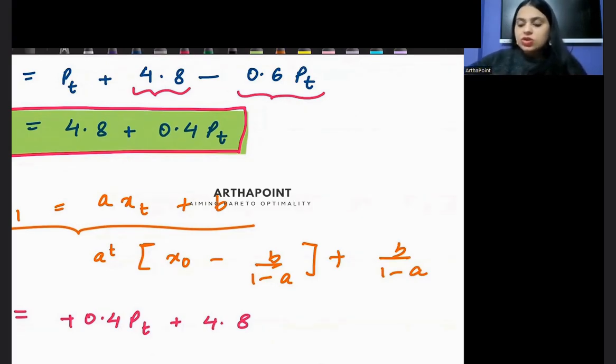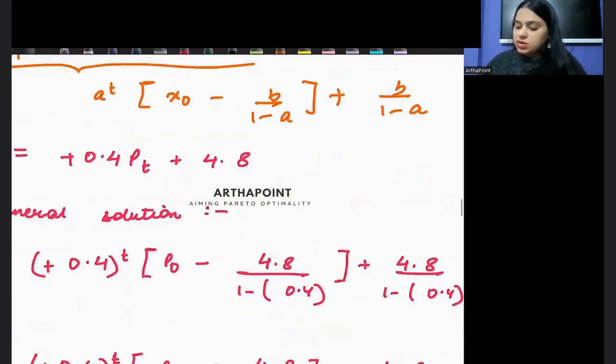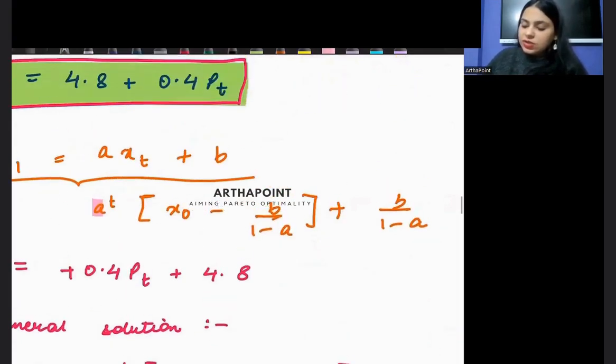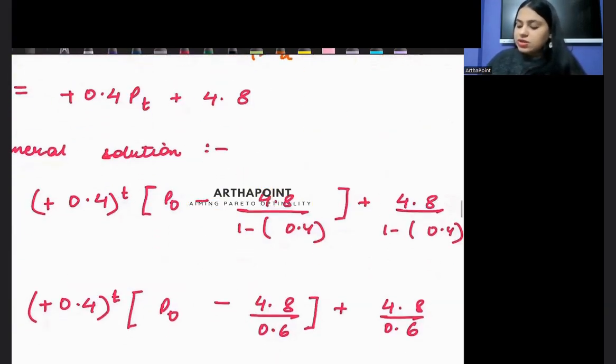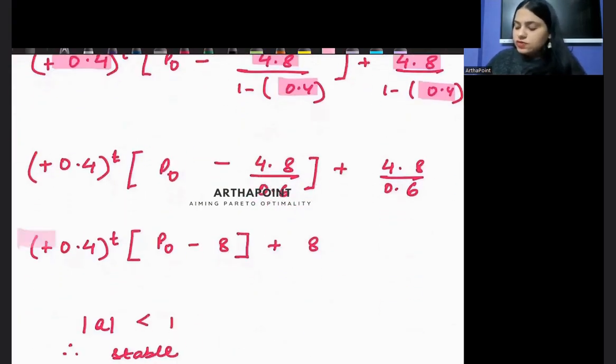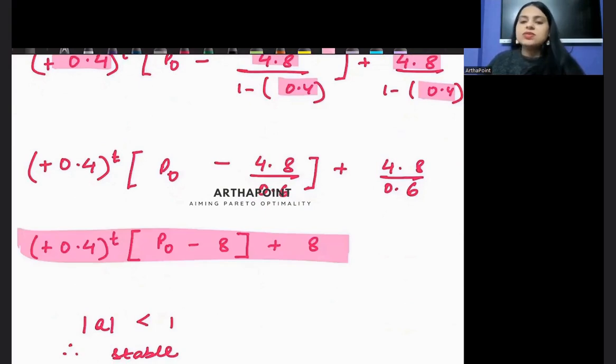Now you can just go ahead and solve it. Just put the value of a as 0.4 and the value of b as 4.8. And then when you solve this, you will get the final answer as this.